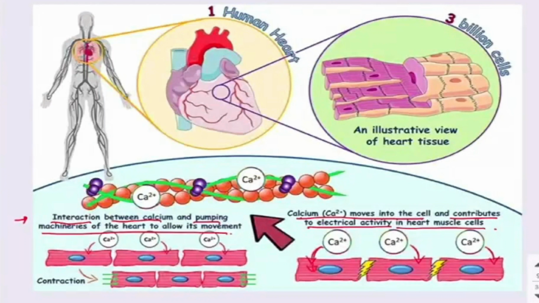There are 11 types of micro minerals present in the food: iron, zinc, copper, selenium, iodine, chromium, fluorine, cobalt, molybdenum, boron, and manganese. So these are the 11 types of micro minerals. So there are 2 types of minerals, macro and micro. Macro minerals have 7 types, whereas micro minerals have 11 types.